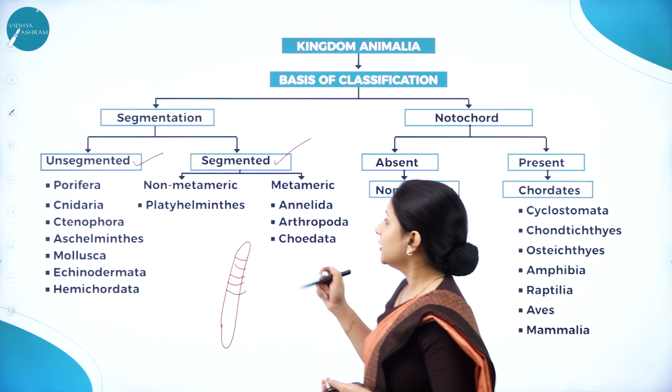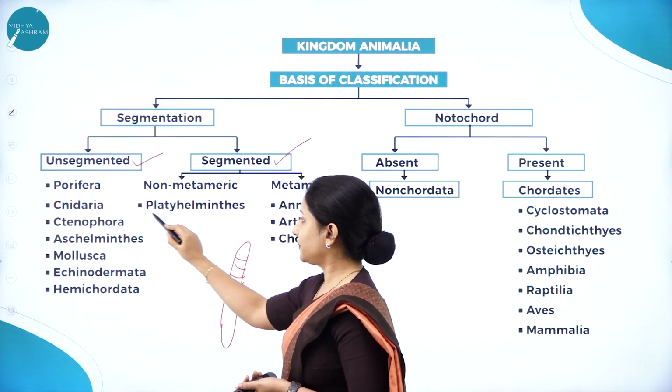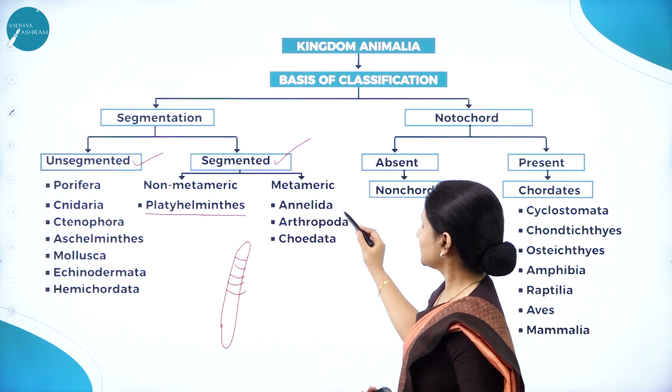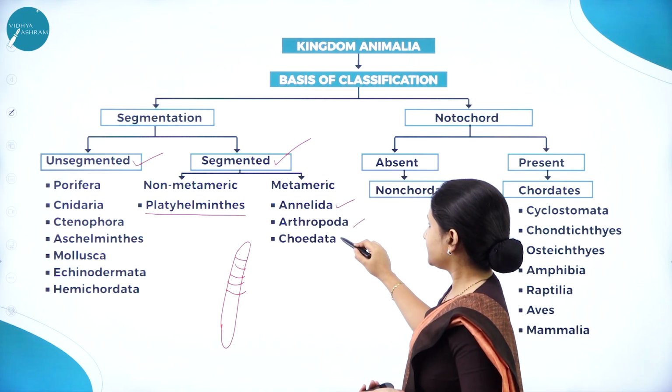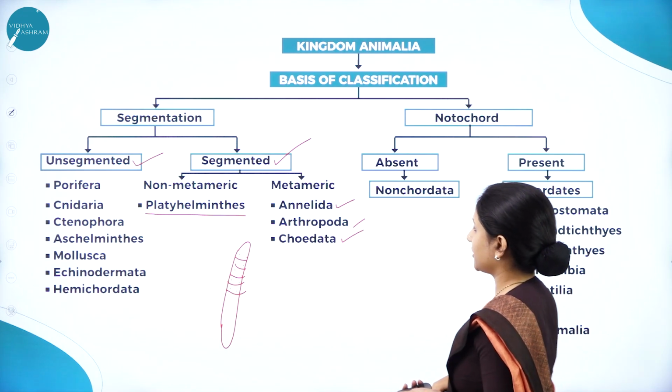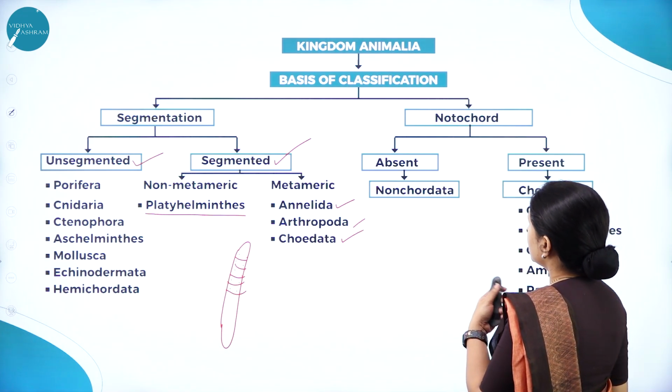each of the segments. So non-metameric means it is platyhelminths. Metameric means we have annelids, arthropods and chordata. So these are metameric. Next, moving on to the notochord.